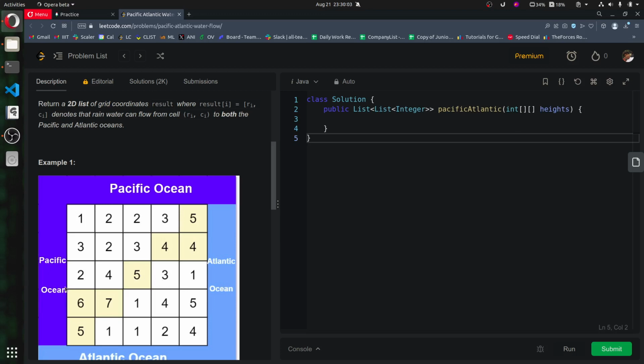And it can definitely go to both of the sides. Okay, let's flow the water in reverse order from all the boundary cells basically.